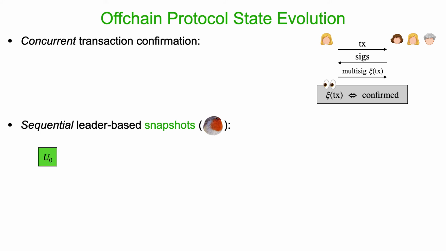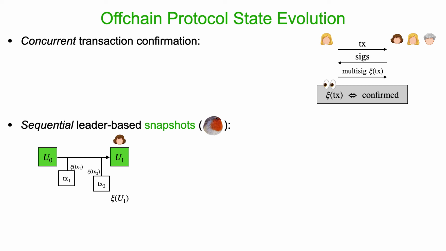The first snapshot is the initial UTXO set that comes from the main chain, and then maybe during the protocol some transactions get confirmed, and then at some point it's maybe Alice's turn to create a new snapshot. So what she prepares actually is a snapshot U1, which is a set of UTXOs.